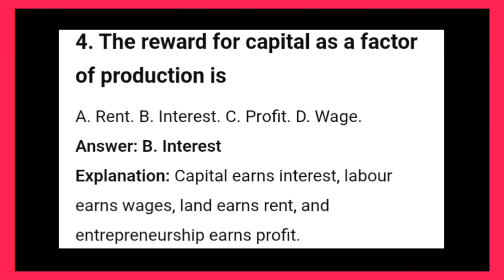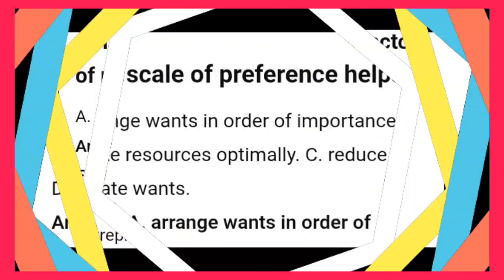4. The reward for capital as a factor of production is: A. Rent. B. Interest. C. Profit. D. Wage. Answer: B. Interest. Explanation: Capital earns interest, labor earns wages, land earns rent, and entrepreneurship earns profit.